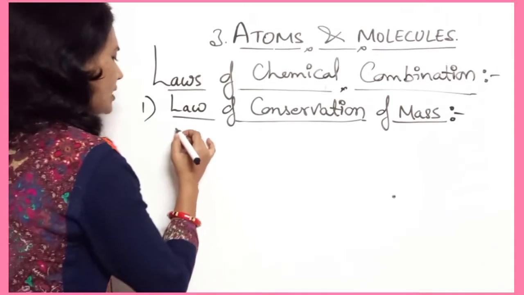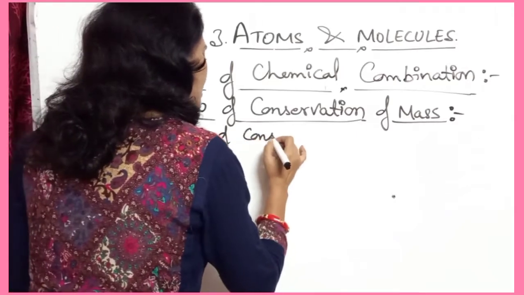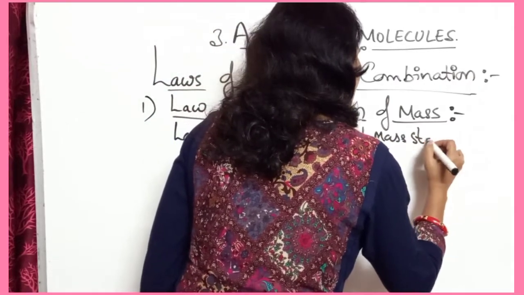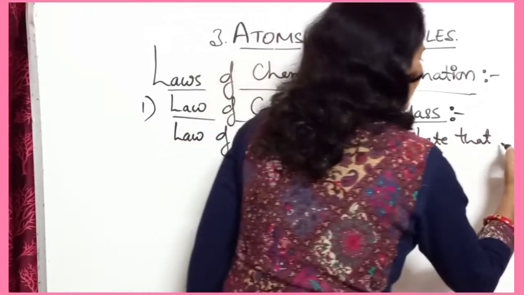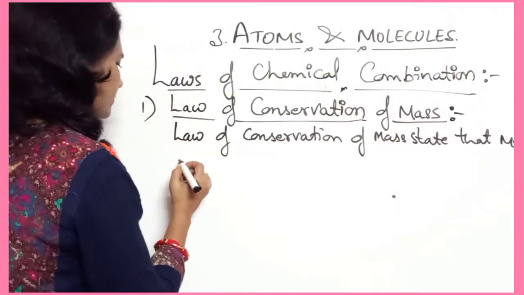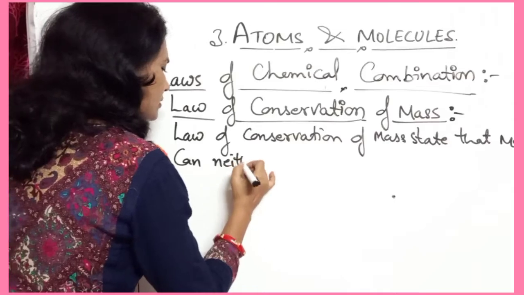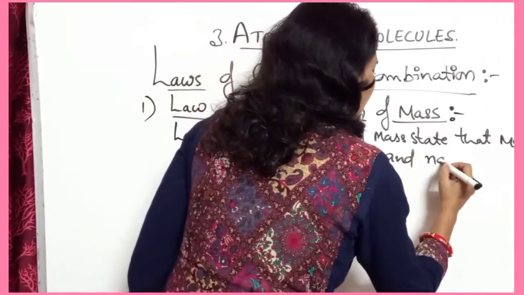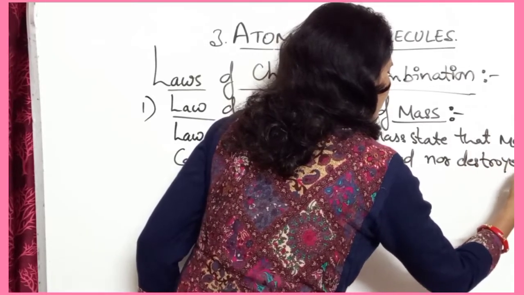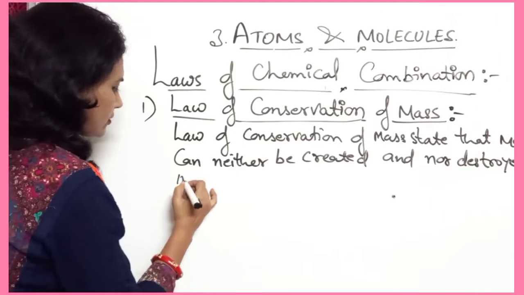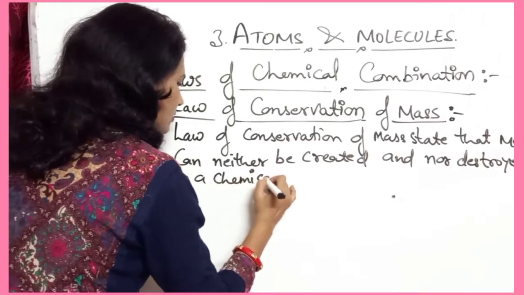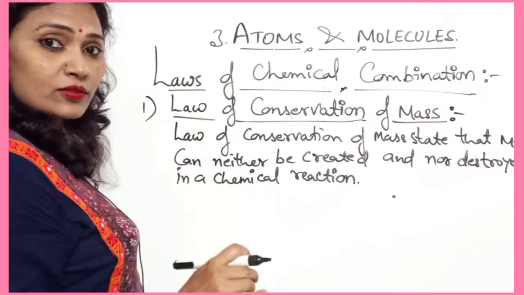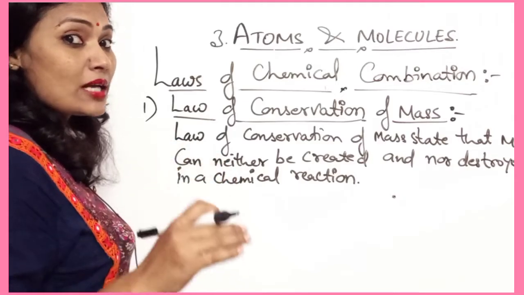The law of conservation of mass states that mass can neither be created nor destroyed in a chemical reaction, which means the total mass of the reactants is equal to the total mass of the products.